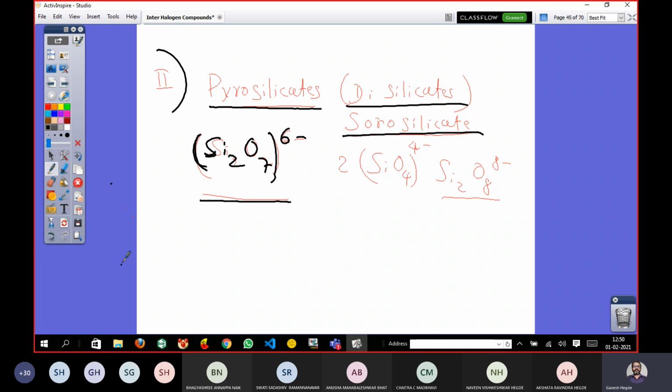So it is written like this: 2 times SiO4 4 minus. Then if I make it twice, what happens? Si2O8 8 minus. But actually, what is the structure? What is the composition here? Instead of Si2O8 8 minus, it is Si2O7 6 minus, the composition. Now you will understand this if you go to the next slide.